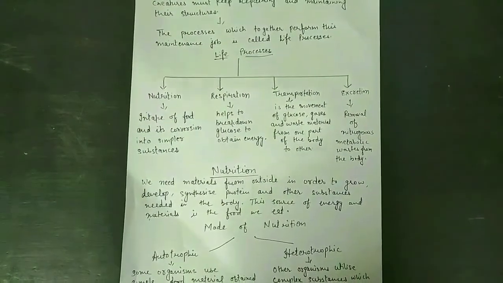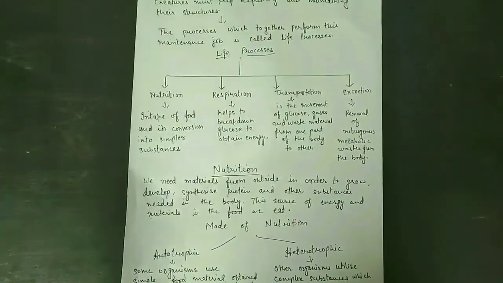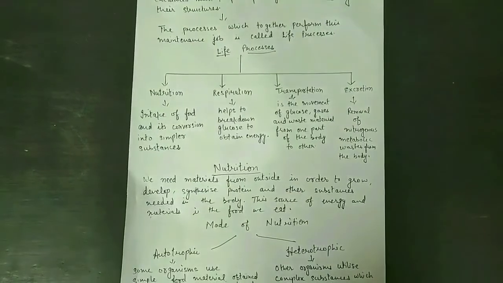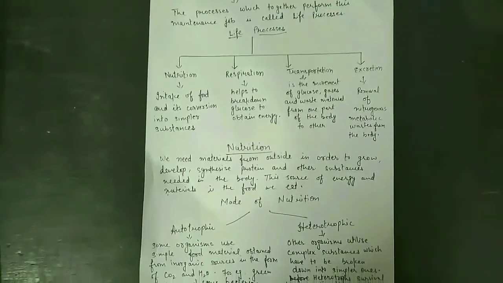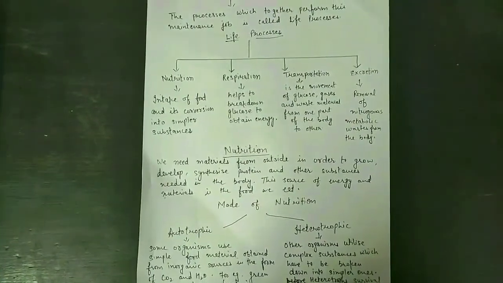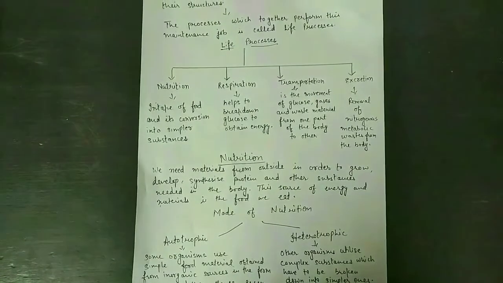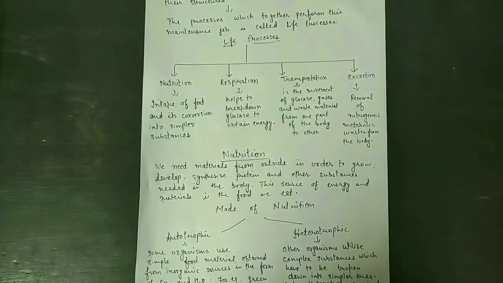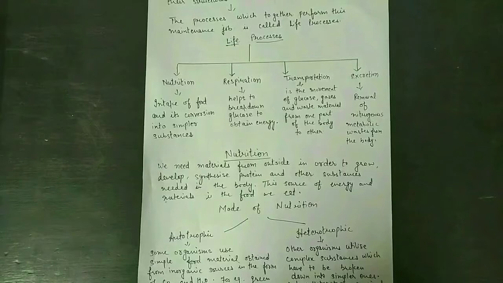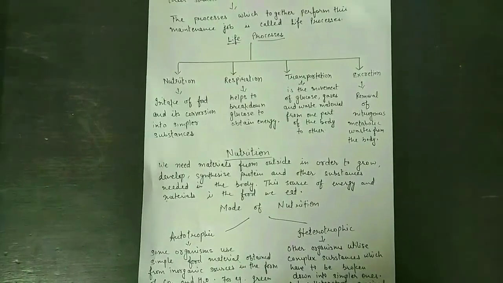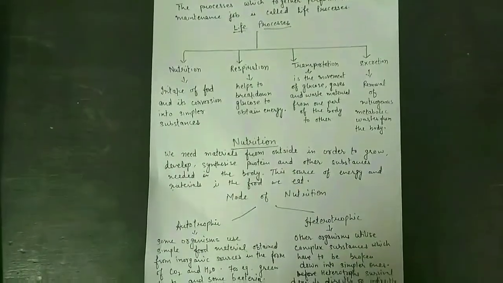Nutrition. We need materials from outside in order to grow, develop, and synthesize protein and other substances needed in the body. This source of energy and material is the food we eat. Modes of nutrition are autotrophic and heterotrophic.